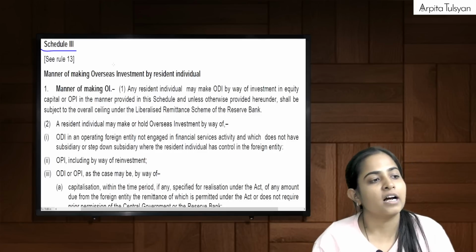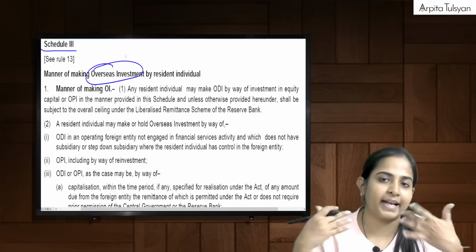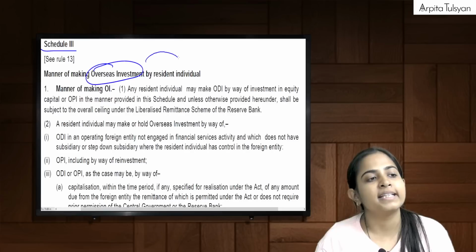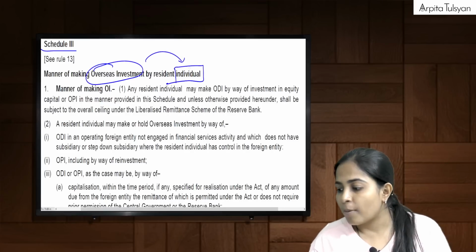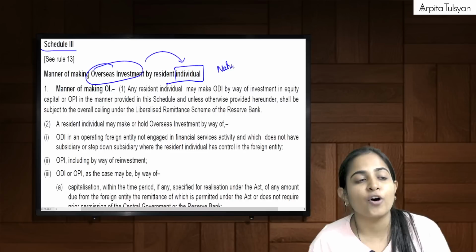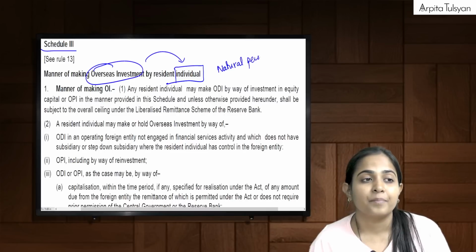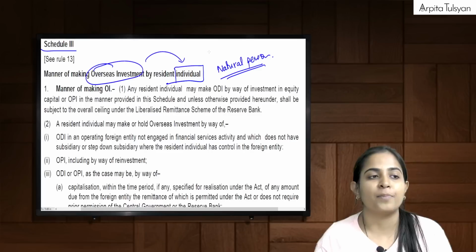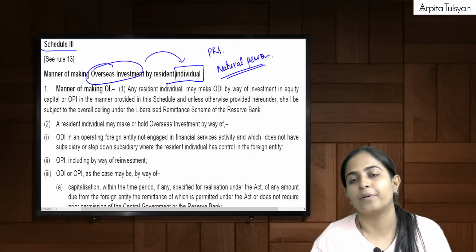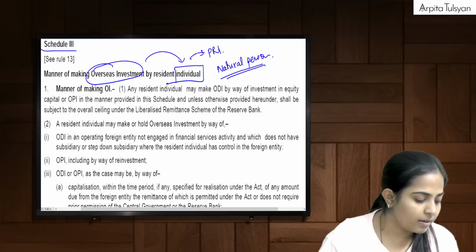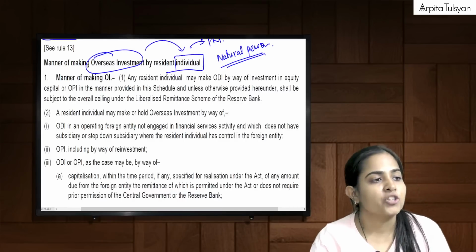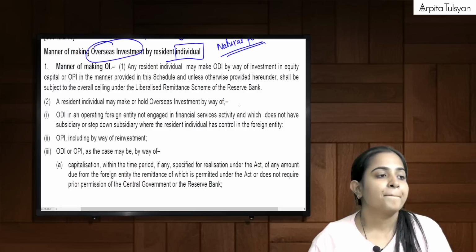Schedule 3 is again overseas investment, everything taken together. Overseas investment by resident individual. When I talk about individual, individual stands for a natural person. PRI, who is an individual person, individual PRI, we can say. Okay, now let's start.